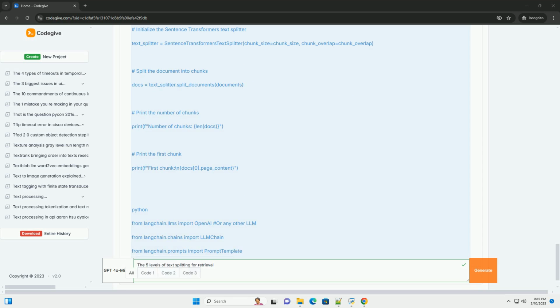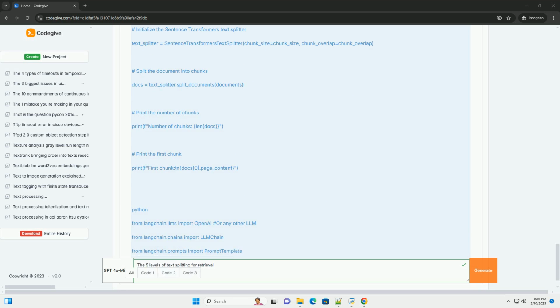The recursive character text splitter splits based on characters, but it tries to respect the hierarchy of separators. By default, it will try to split on \n\n, then \n, then dot, then space, and finally on characters. The chunk_size and chunk_overlap parameters work similarly to the character text splitter.